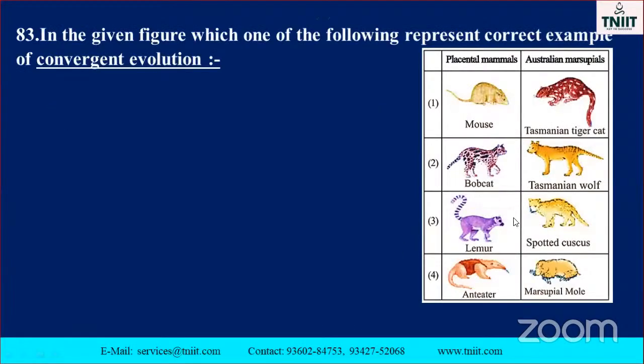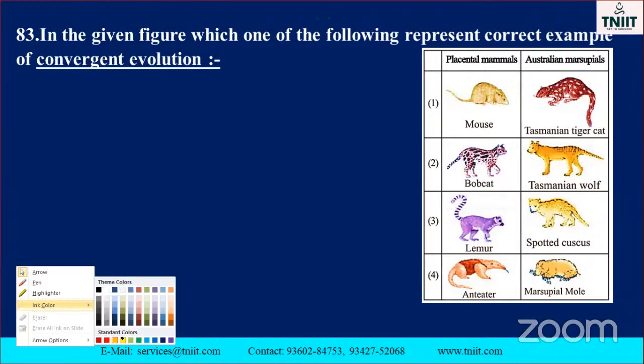See the diagram. Already saw it at this point. Convergent evolution. In the given figure, which one of the following represents correct examples of convergent evolution? See the mouse, Tasmanian tiger cat; Placental wolf, Tasmanian wolf; Lemur, spotted cuscus; Anteater, marsupial mole. Which one is exactly matched? See the second one. These are also diagram-related questions, otherwise called picture-related questions.